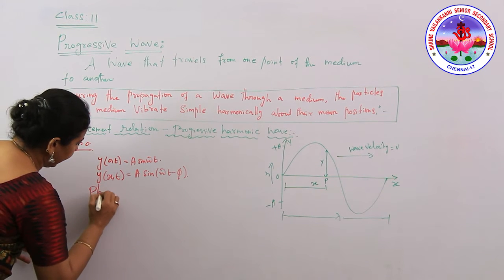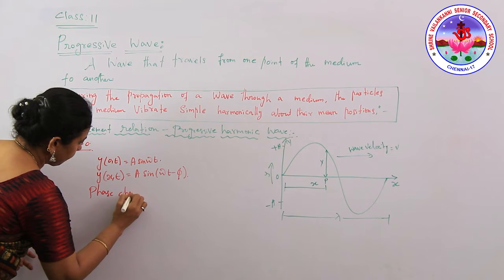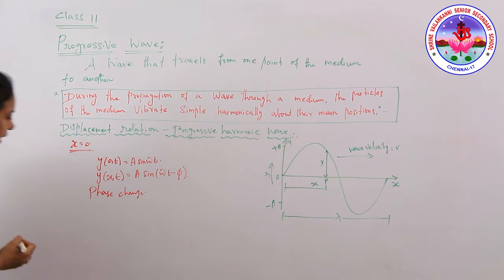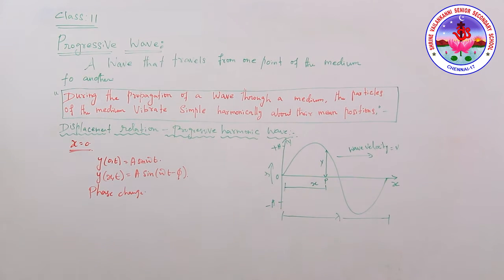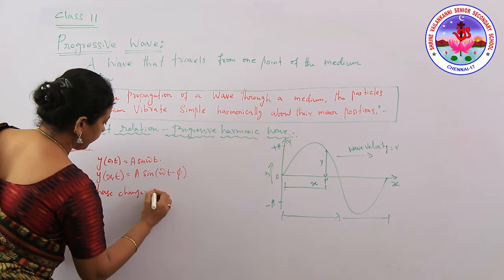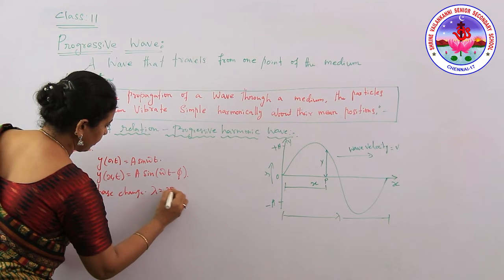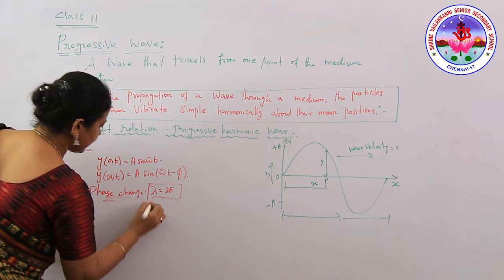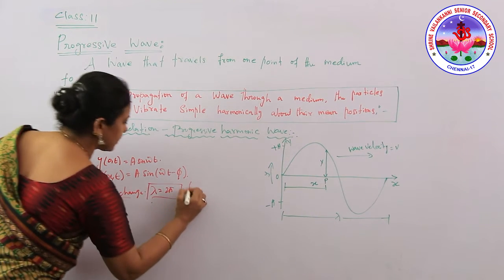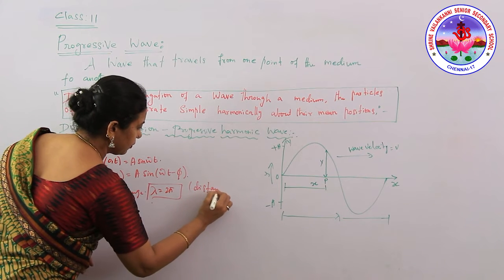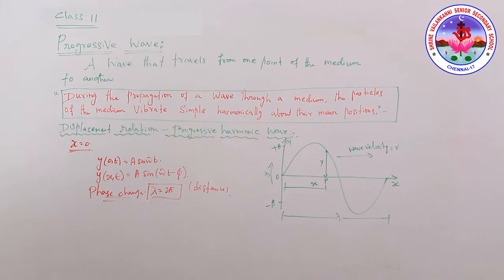Now take the phase change for the distance. What is the phase change occurring here?